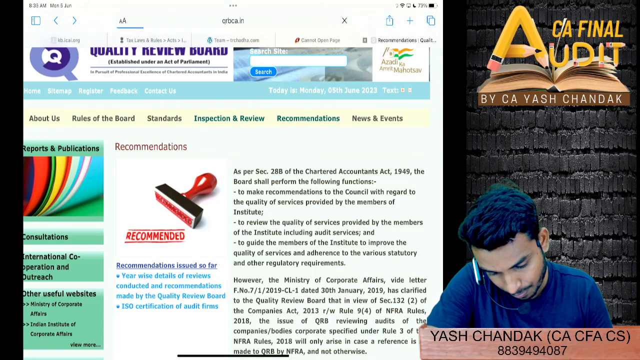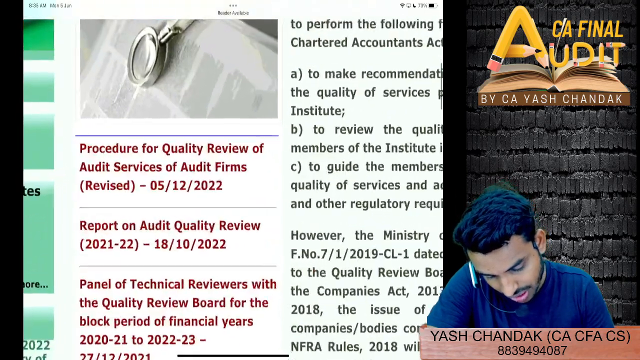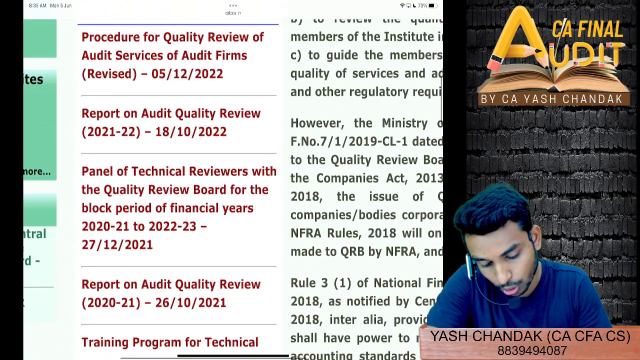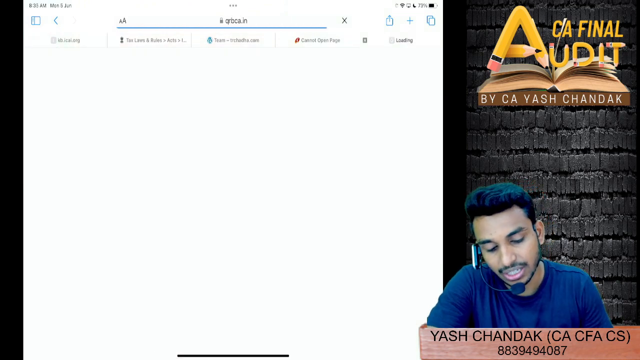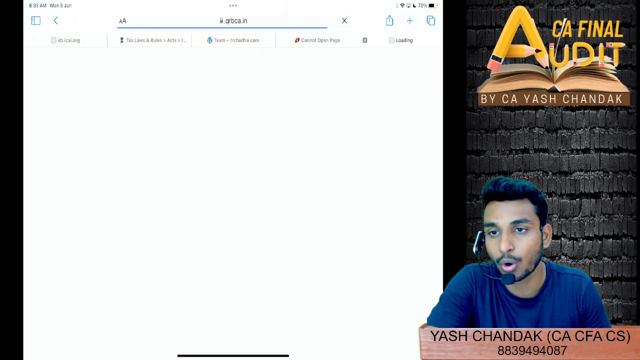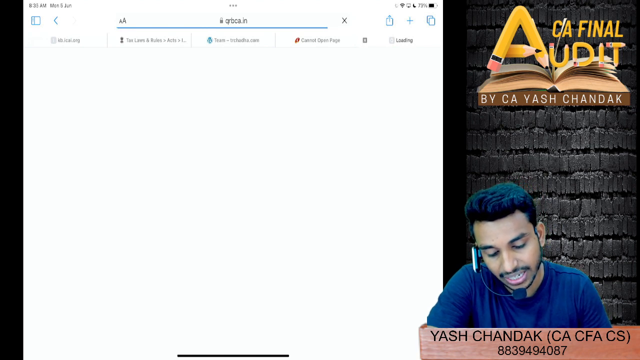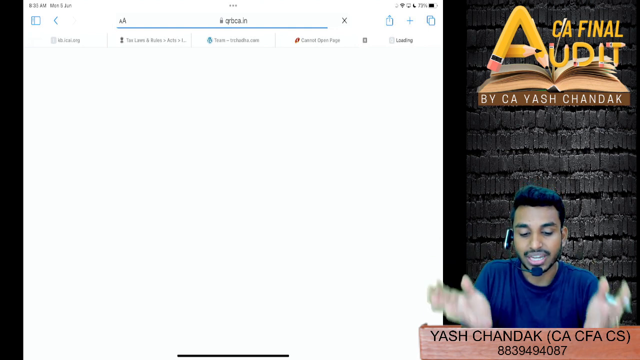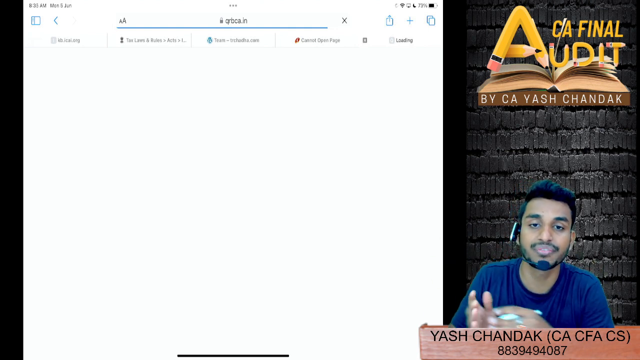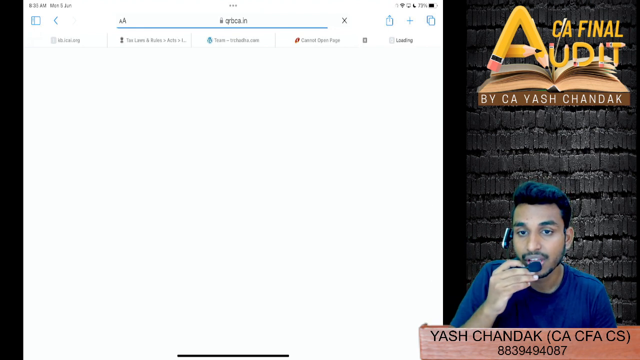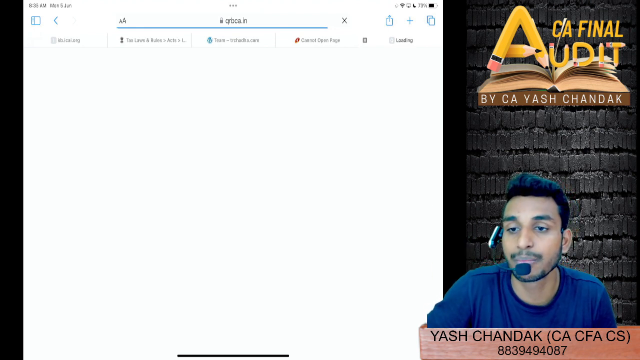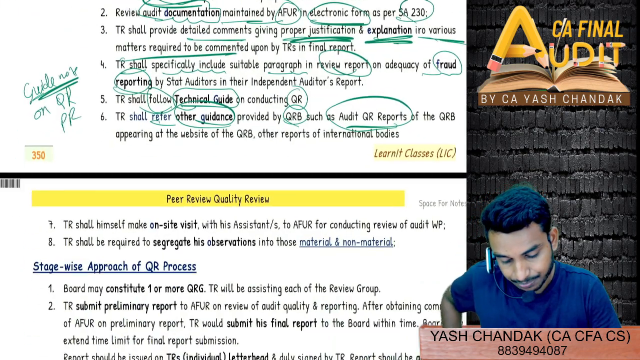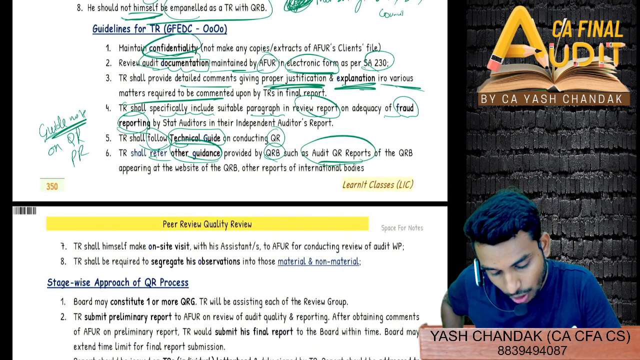Inspection and review. See, they have given you the procedure for quality review. How will you do the quality review procedure? Report on audit quality review, that is what I was saying. They will issue the audit quality review report. And here you can see that it's loading, but you will see that many sector-specific and standard-specific details have been given, showing which is the major standard not complied with by most of the firms. So it's loading, we'll see later. So that is what you also have to refer to.